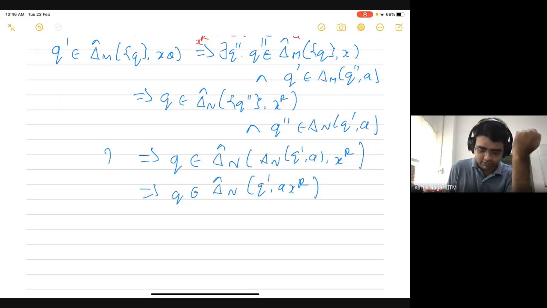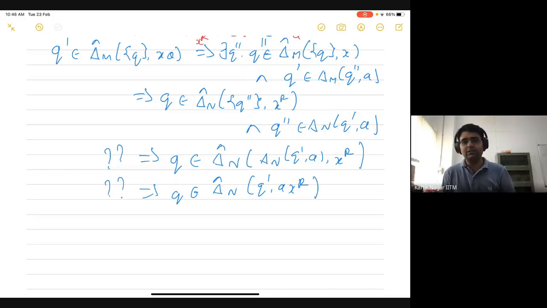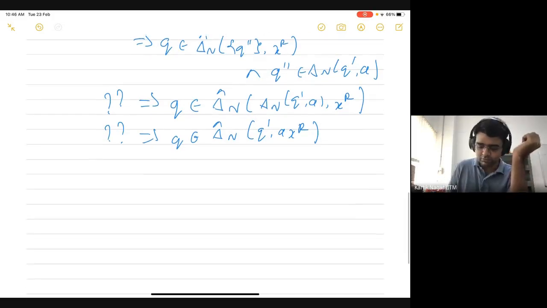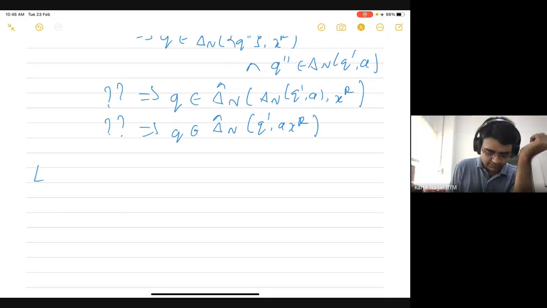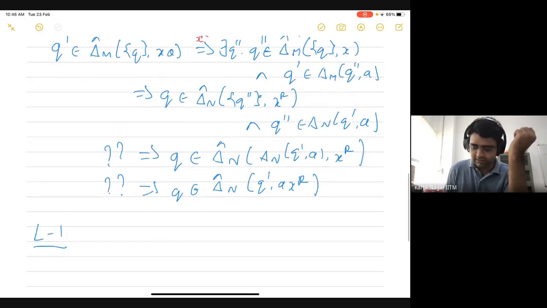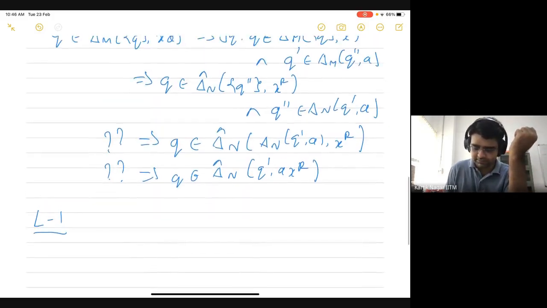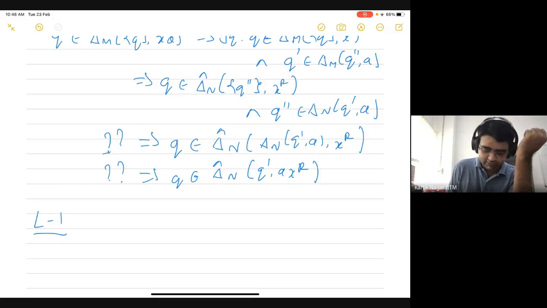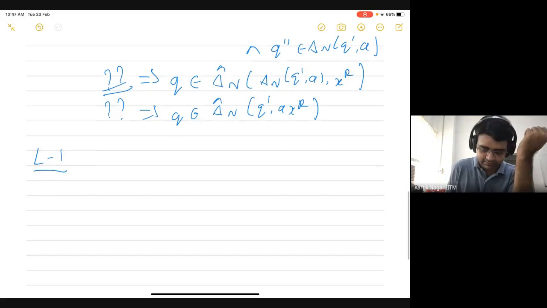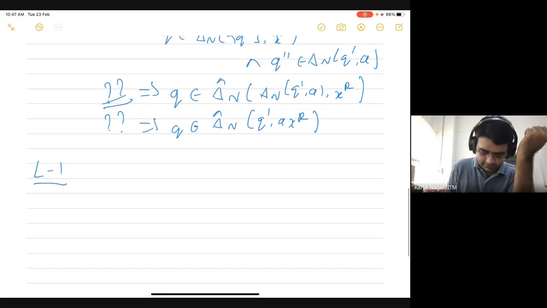But we don't know whether or not these two results hold. So we need an additional lemma here. So we will prove two additional lemmas. Let's call this lemma one. In lemma one, we'll try to show this property. So formally you can write this as follows.